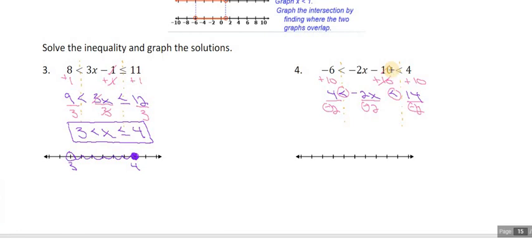So 4 divided by negative 2 gives me negative 2 is less, whoop, now I didn't even flip my sign. Negative 2 is greater than x, which is greater than negative 7. Now this is kind of backwards. We like to have our answers where our smallest number is on the left. So we're going to flip the whole entire inequality around, meaning negative 7 is our smallest number, negative 2 is